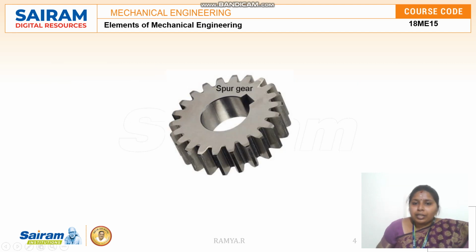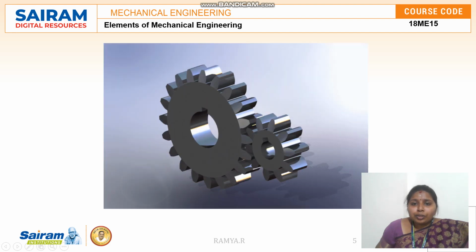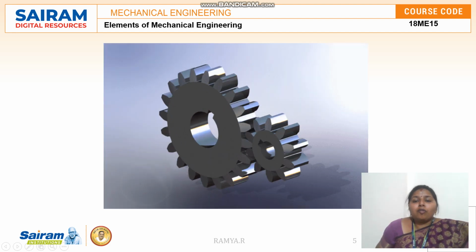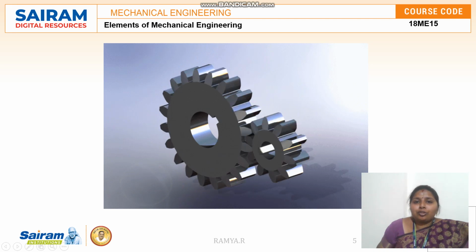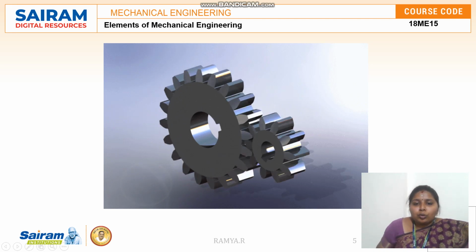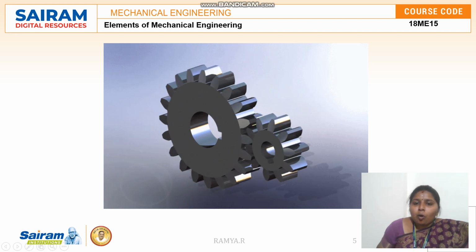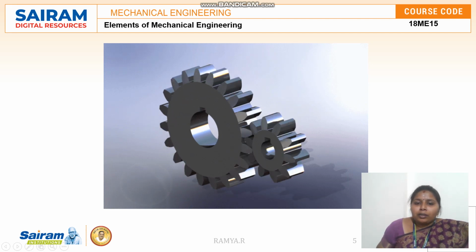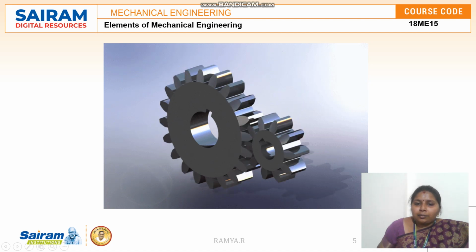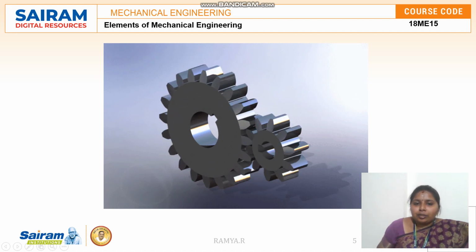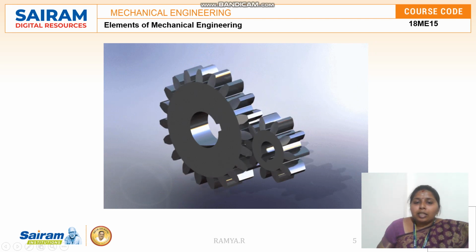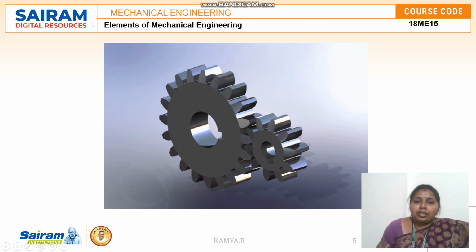This is how a spur gear looks like. They have straight teeth and are a very simple form of gears, and the power can be transmitted easily, but it is not very suitable for transmitting speed. Here comes the meshing of two spur gears. This is how the mesh of gears takes place. The two gears rotate in opposite directions, and the teeth are connected between the opposite gears. This is how the mesh takes place in the spur gear.